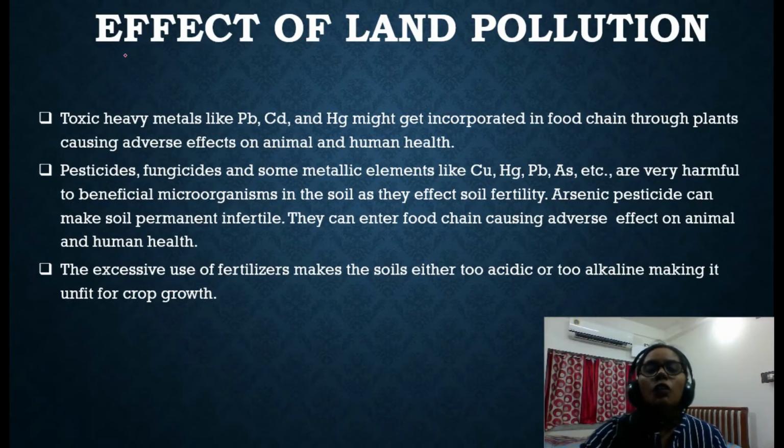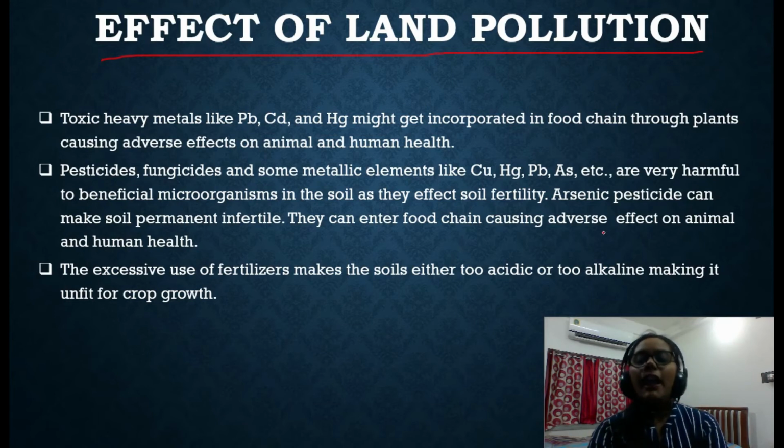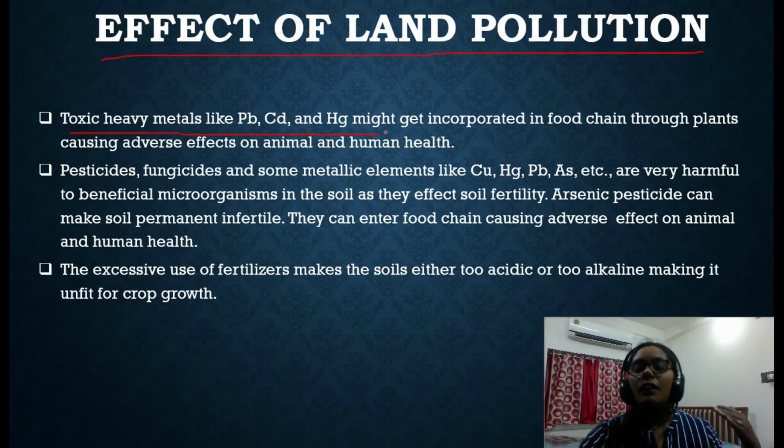Now the next topic: what are the effects of land pollution? Already you can imagine how much the land is getting polluted by our activity, by industry, by agricultural fields, by municipalities, from factory discharge. So what are the effects? First effect is toxic heavy metals like lead, cadmium, mercury mixing regularly from industry.